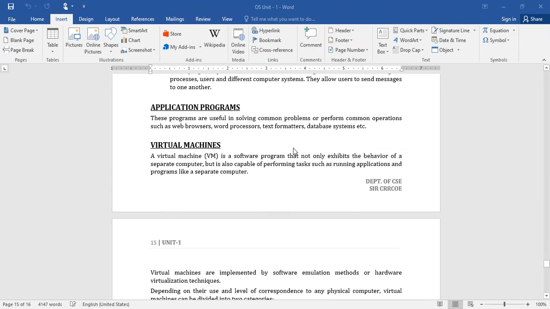Okay. So a virtual machine is a software program which is used to exhibit the physical behavior of a system when it is not present. For example, you can talk about your Gmail.